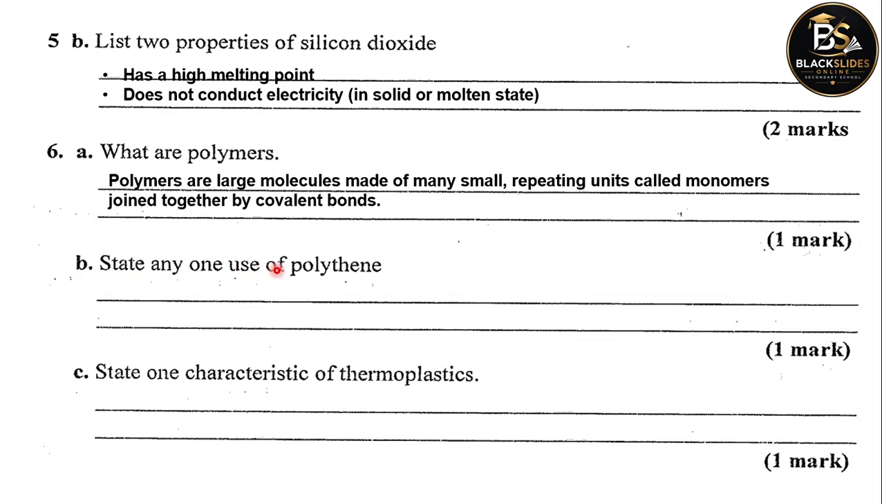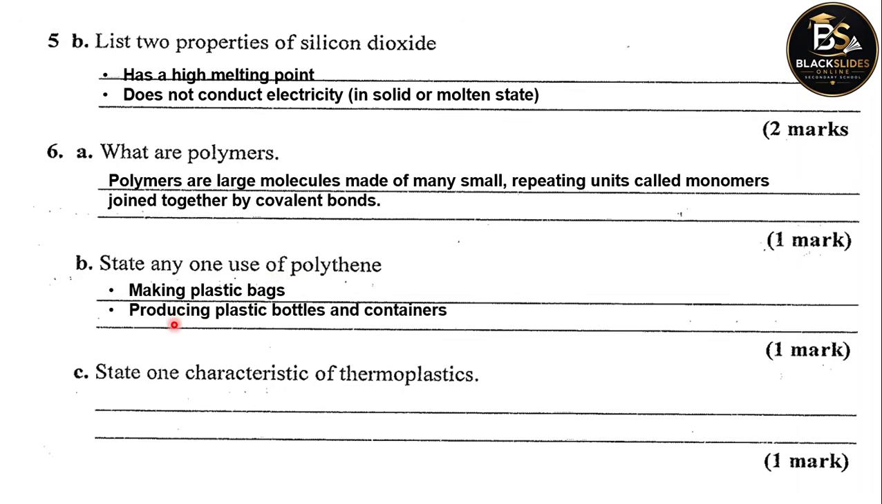State any one use of polythene. Polythene is basically a plastic. It's a polymer made of ethene molecules. It's also called polyethylene. It's a form of plastic. It's used in making plastic bags, which you call jumbos. They're made from polythene. The low density bags are made from polythene.